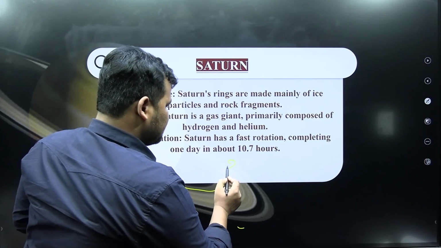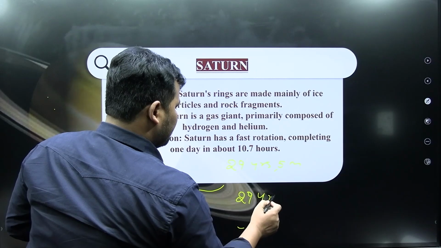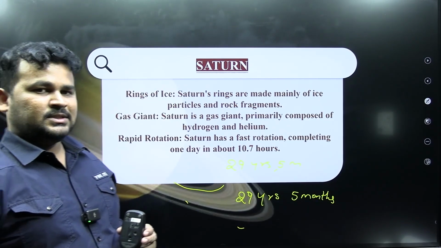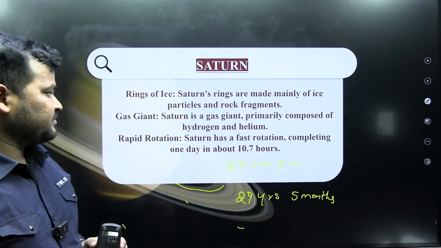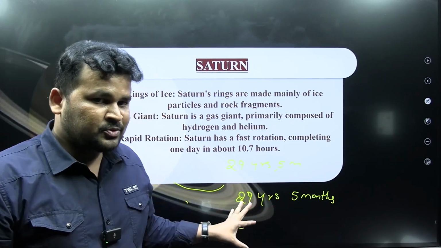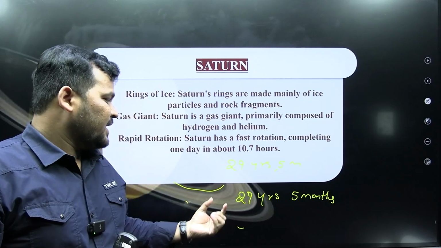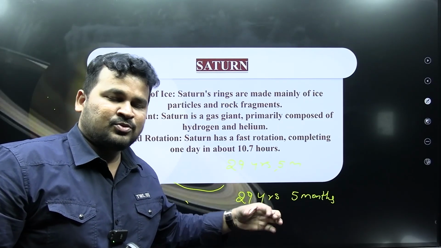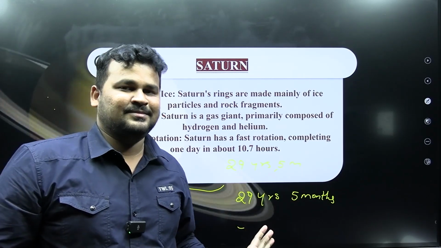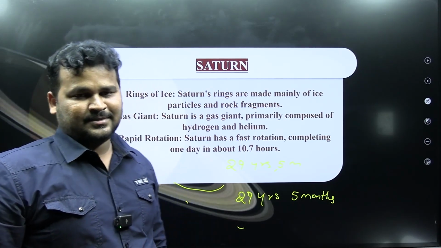So it takes around 10.7 hours to complete one rotation around its own axis, and 29 years 5 months to complete one revolution around the sun. So try to know the difference between revolution and rotation.